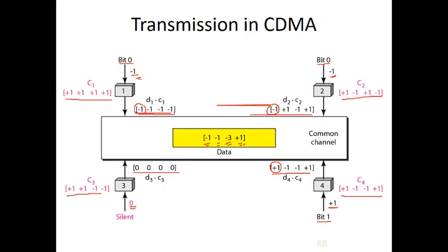Now, how is the data sent from one device received by another device? For example, I will take the same devices. Device 2 wants to hear the data from device 1. For that, device 2 needs to multiply the entire content of the link with the code of device 1.